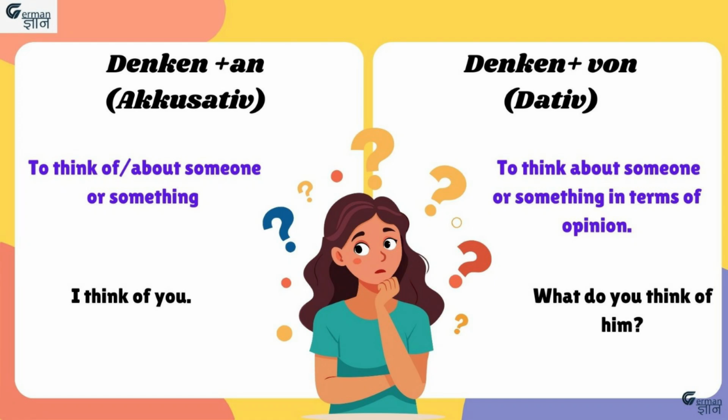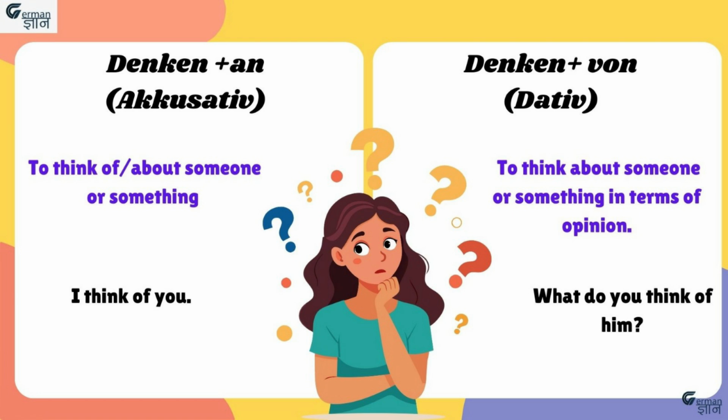Whenever we use the preposition an with this verb denken, whatever object comes after an will be accusative. Denken an means to think of someone or to think about something in emotional or intentional focus. For example, ich denke an dich means I think of you.